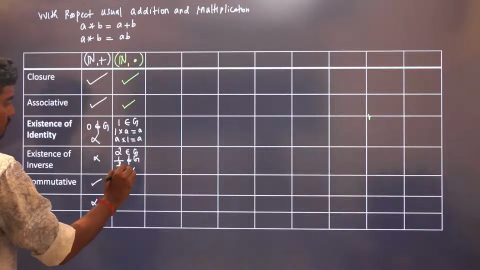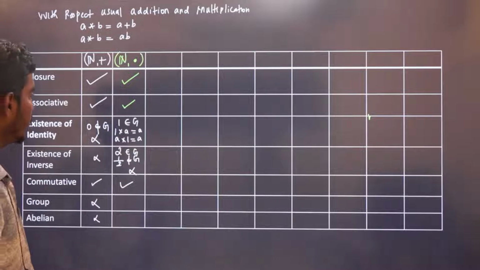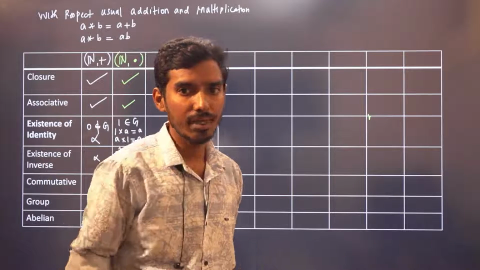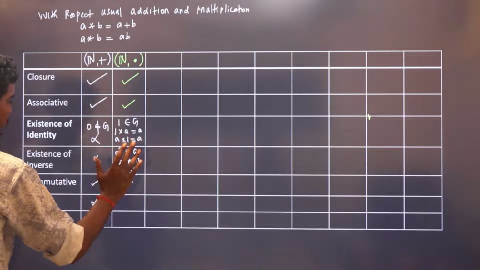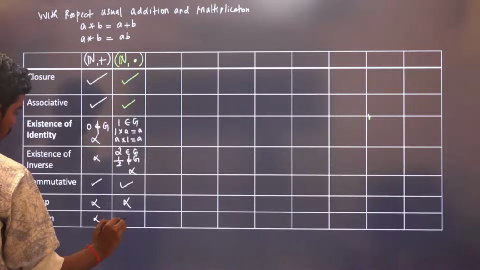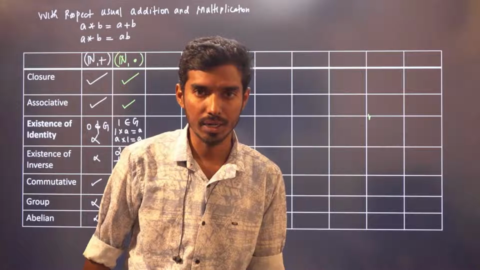There is no inverse. It is commutative, right? It is commutative because A into B is equal to B into A if A and B are natural numbers. So since there is no inverse, it will not be a group, and also it is not an abelian group. An abelian group is a group along with the commutative property. It is not a group.